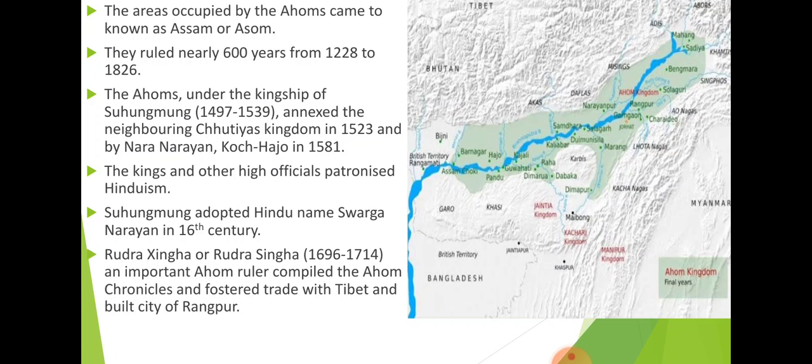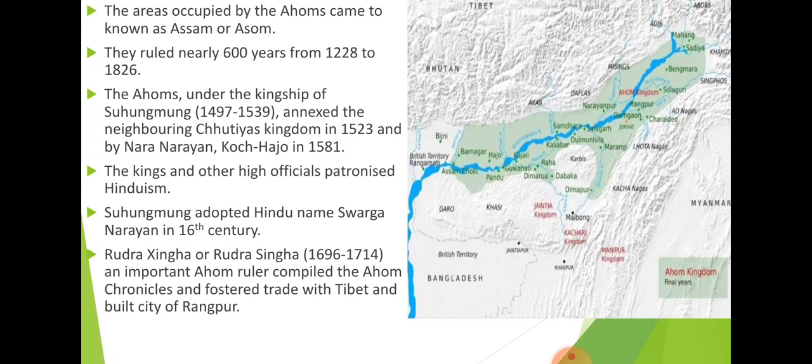Chronicles are a written form which, in earlier times, was written on the bark of trees, leaves, and the skin of animals. So those were compiled, but when paper was introduced and they started using ink, all of the chronicles written by their previous ancestors were compiled by him and given a proper shape. He also fostered trade with Tibet.